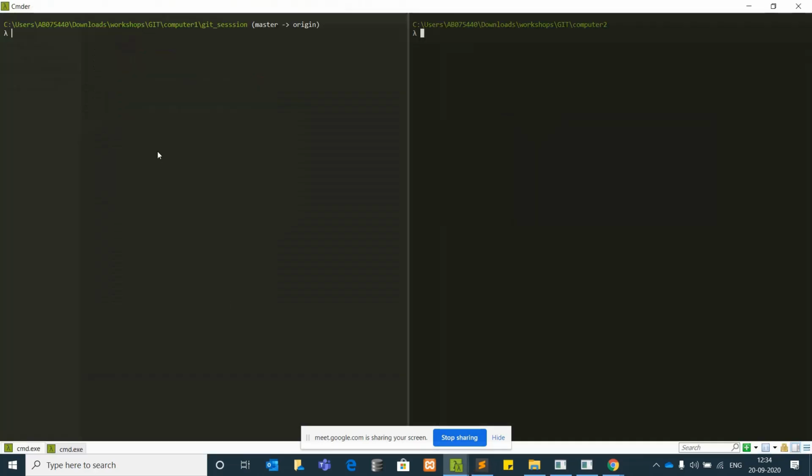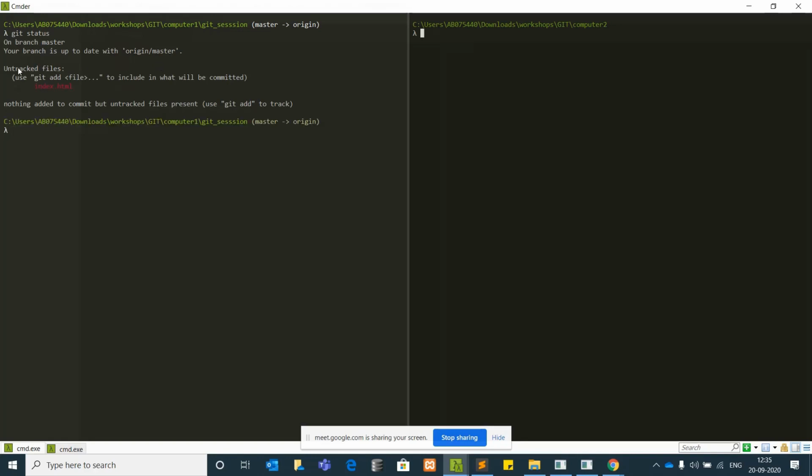Now when you go here and see, you are under computer 1 and git session. Through the command prompt you can see the status of this, so whatever changes you have made, it will show to you. So when you issue git status, it will show that this is an untracked file. First of all, it is not added to the local git repository. So this is an untracked file.